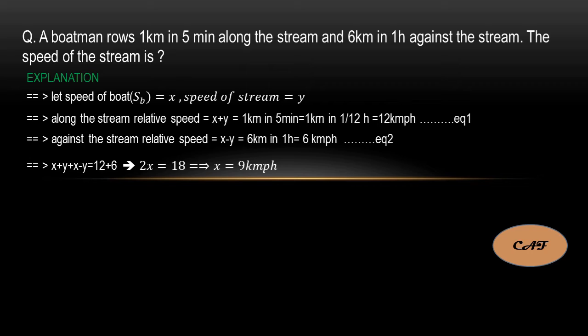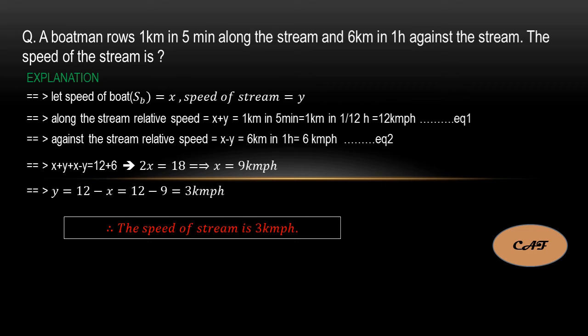We have two equations. Whichever is simple for you, you can solve by that equation. So I am substituting the x value in equation 1. So x plus y is equal to 12, so y is equal to 12 minus x. I know the value of x, 9. So 12 minus 9 is equal to 3. So 3 kilometers per hour is the speed of the stream. This is the answer.